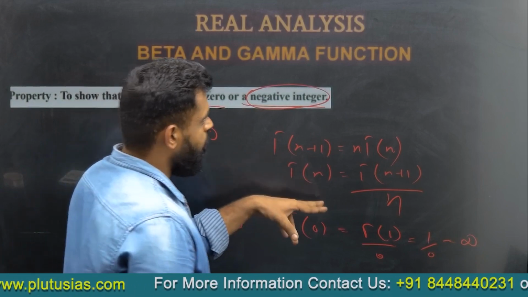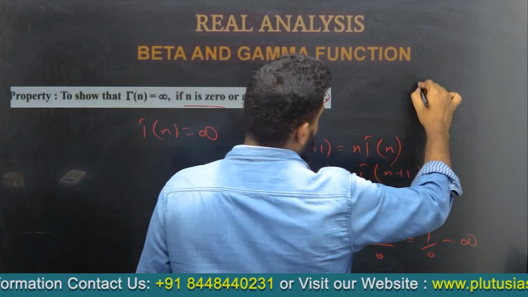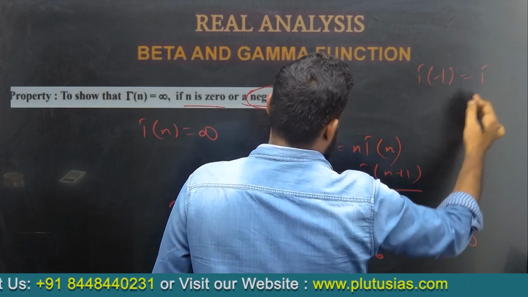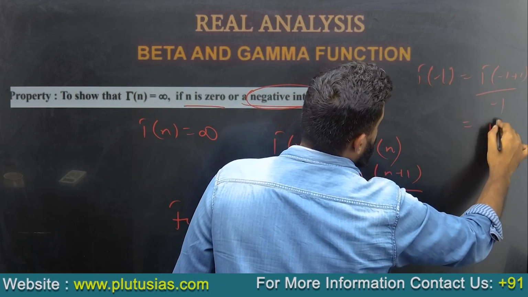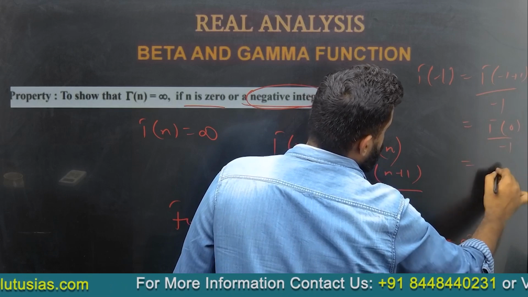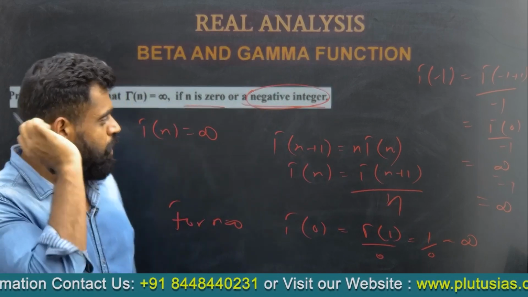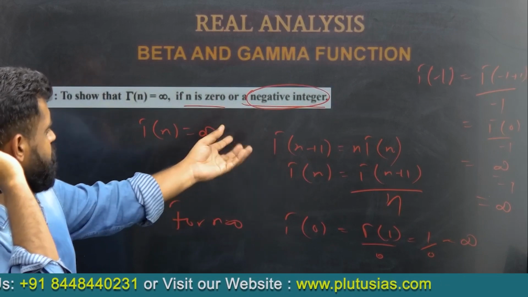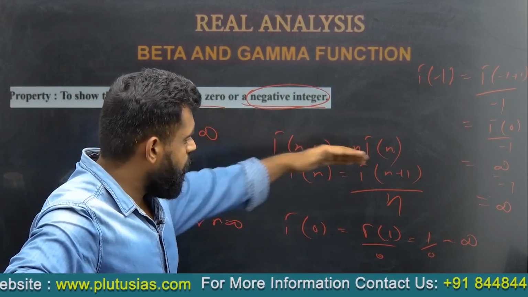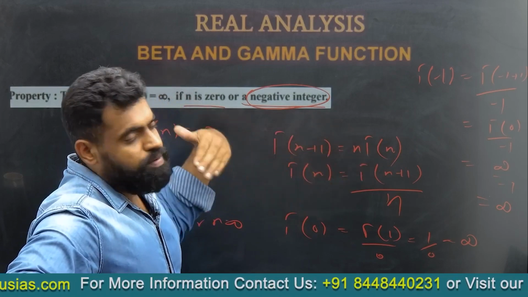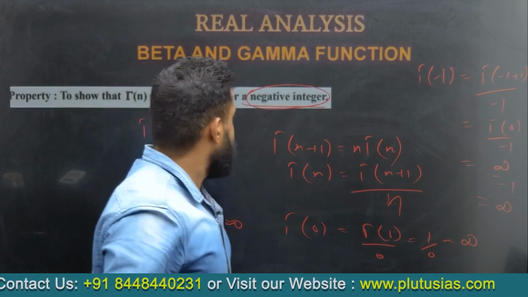Similarly, using the same formula, to find gamma minus 1, we get gamma of minus 1 plus 1 upon minus 1, which is gamma 0 upon minus 1, which is infinity upon minus 1, which is infinity. So gamma n is infinity for n equal to 0 and for negative integers.